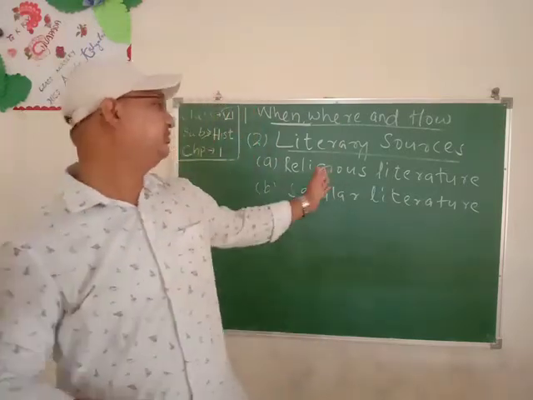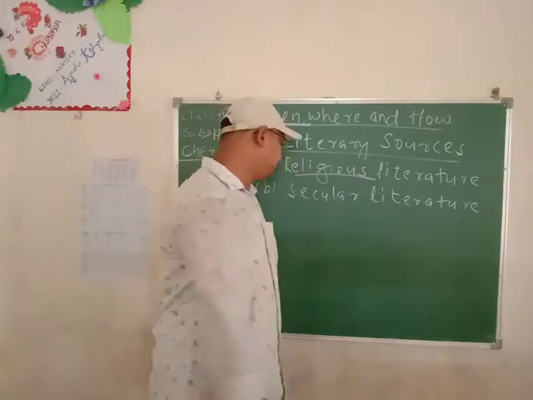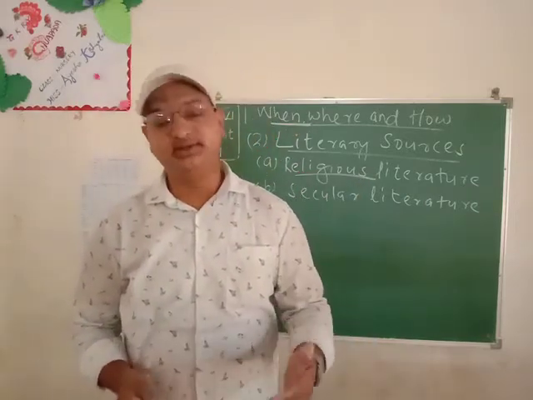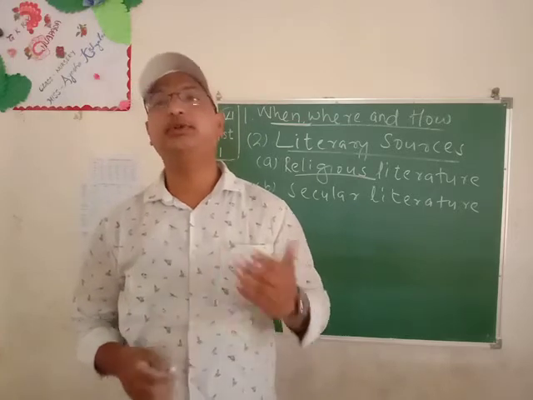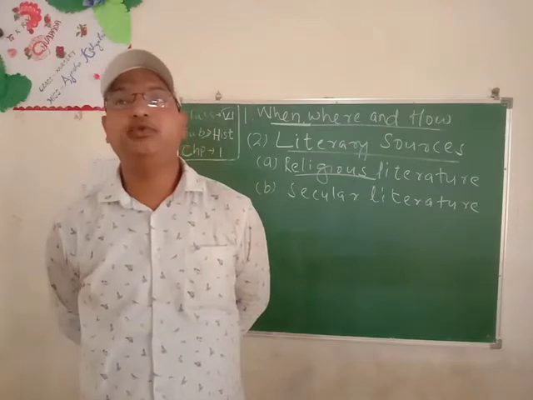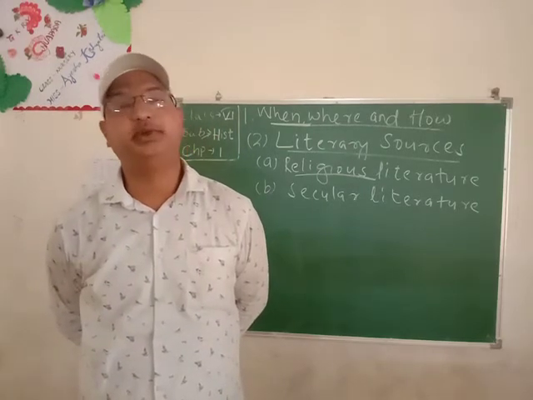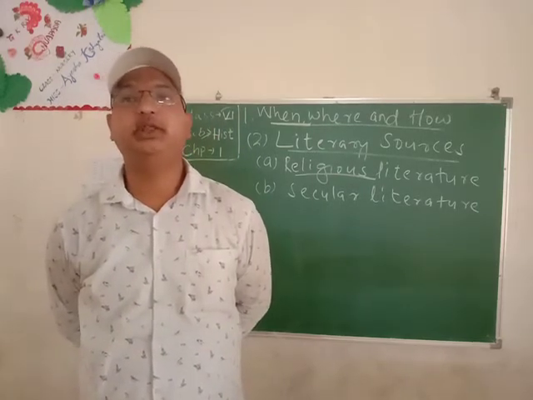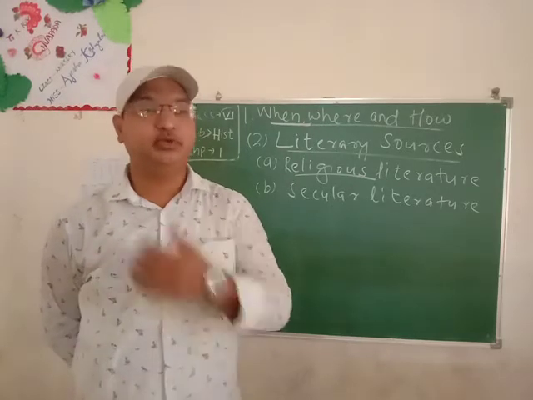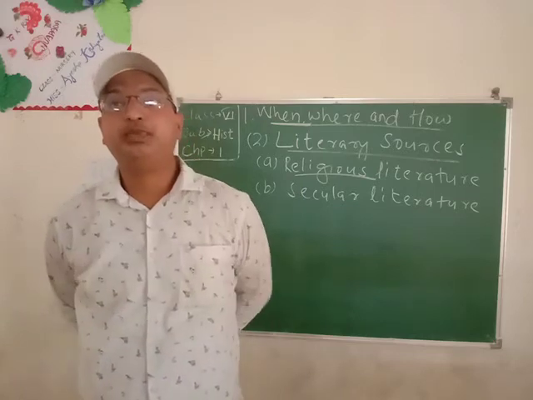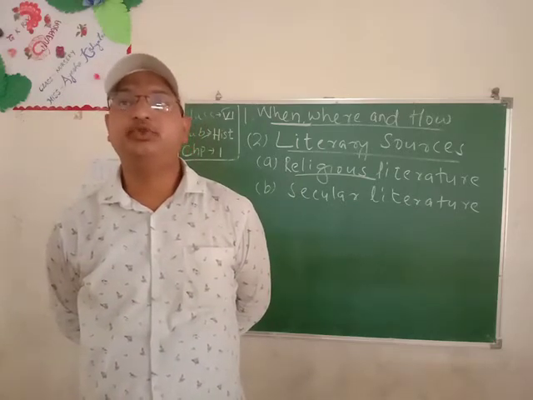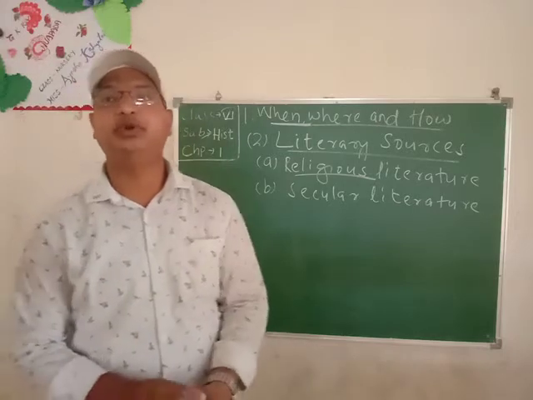Students, as the name suggests, religious means it is somewhat related to religions. What were the religions at that time? The first one includes those works that dealt with religion and religious topics. From ancient India, the Vedas, the Ramayana, the Mahabharata and the Puranas were examples of Hindu religious literature. The Jain Angas and Buddhist Tripitakas are some important religious sources.